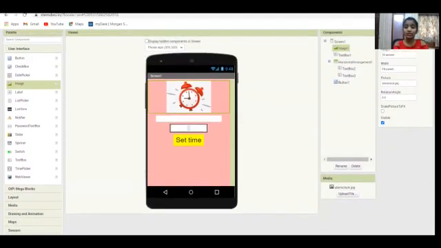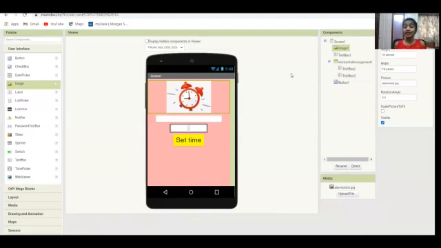So now what we're going to do is add our extension. So you may ask, what is the extension? Extension is nothing but something which is not available in our dependent section, and it's just an extension model. Like in the last video, we saw pedometer, and if you didn't see my previous video, the link is in the description below. In that video, we used a component known as pedometer.